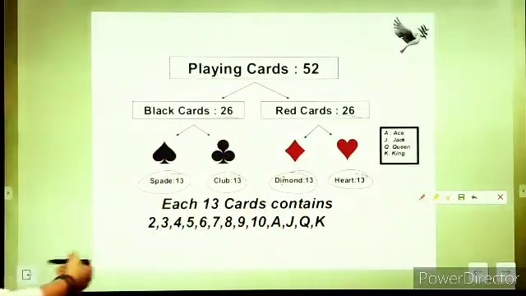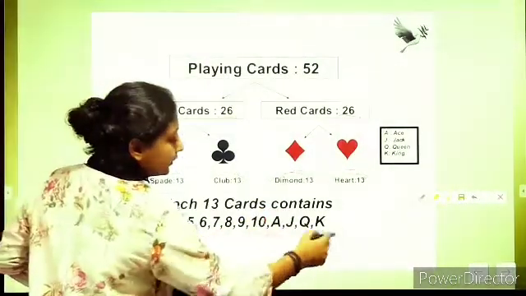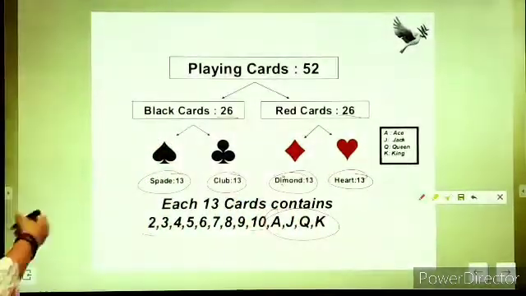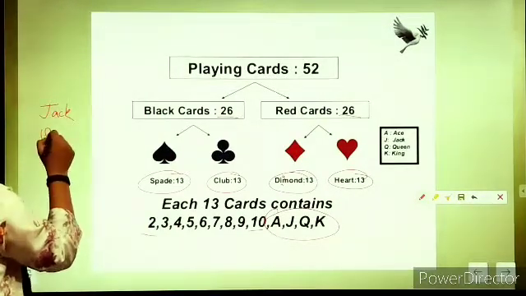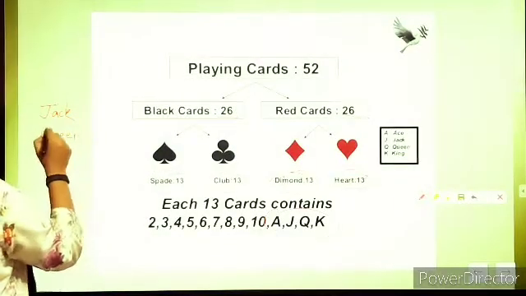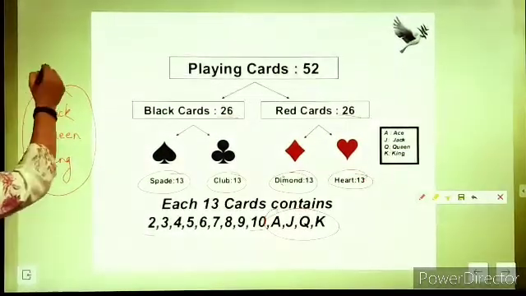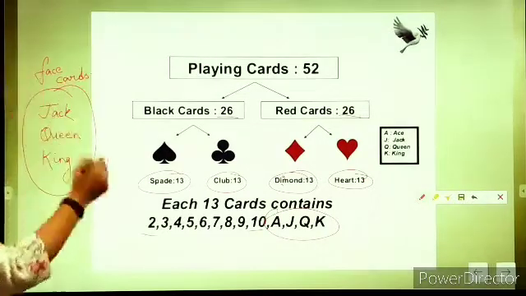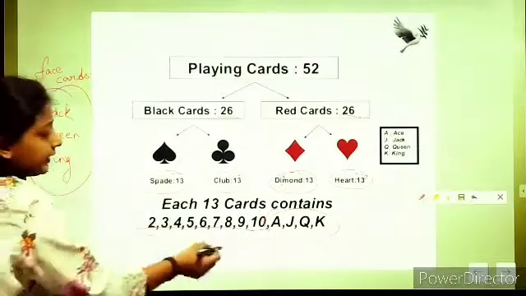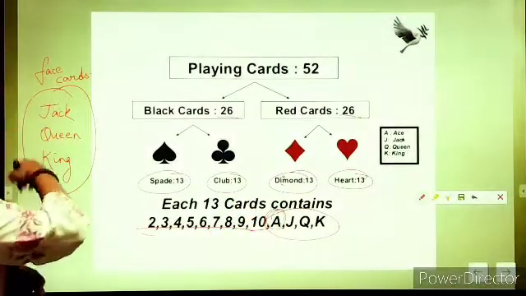Okay, and each 13 card contains numbers from 2 to 10 and A, J, Q and K. J, Q and K means Jack, Queen and King. These cards have faces on them, so they are also known as the face cards. 2 to 10 are our numbered cards and ace is not considered within the face cards.